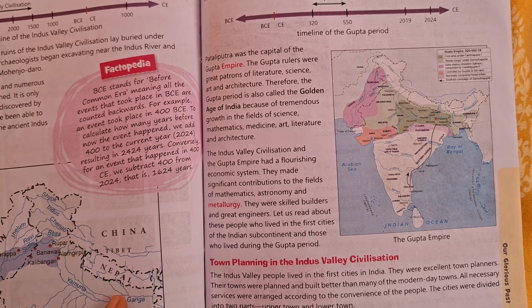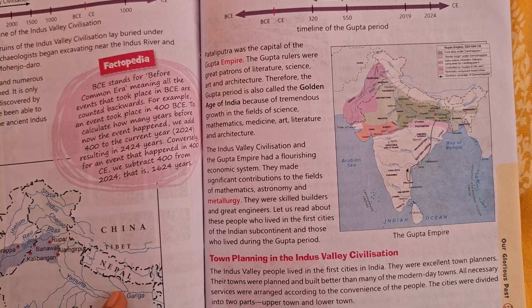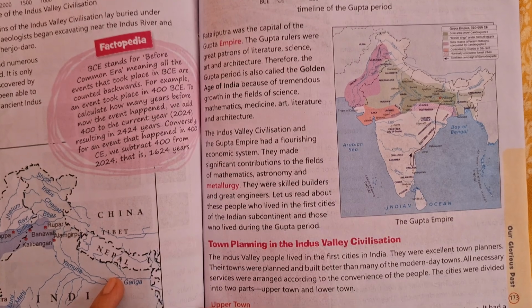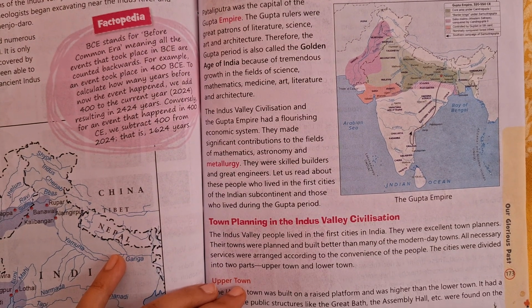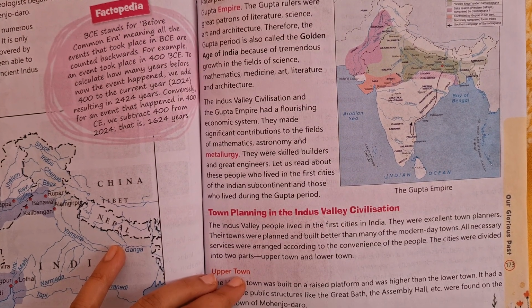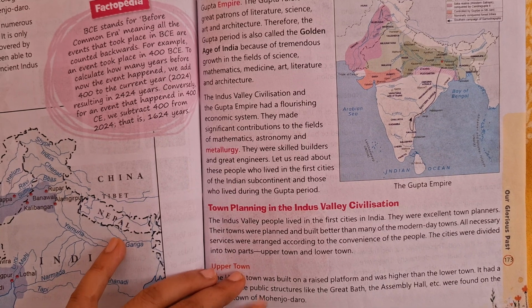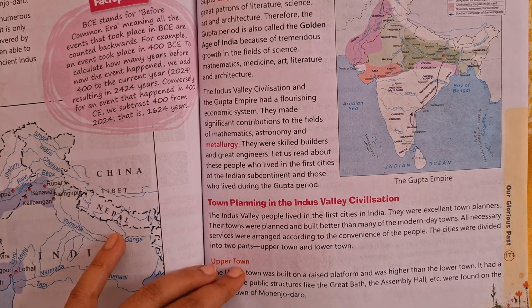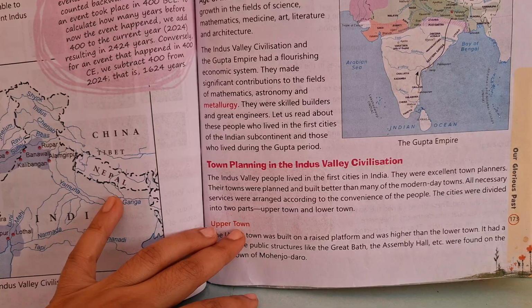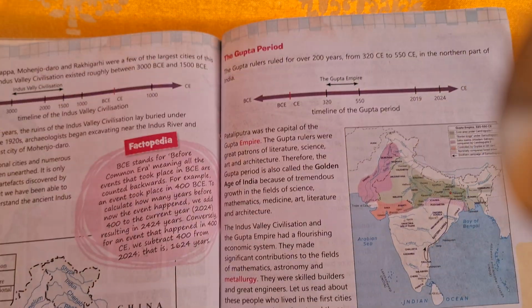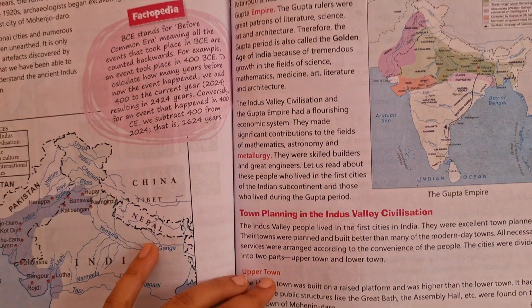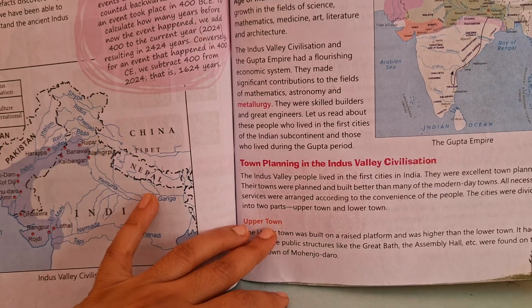Now, they were skilled builders and great engineers. How do you come to know whether they were skilled or great? Because of the monuments, the structures which they had built. Even now, people cannot build those types of structures which they had built in olden times. So this shows how intelligent they were, really, really very intelligent, that they could make such buildings.